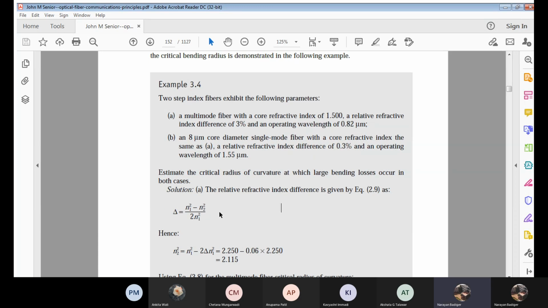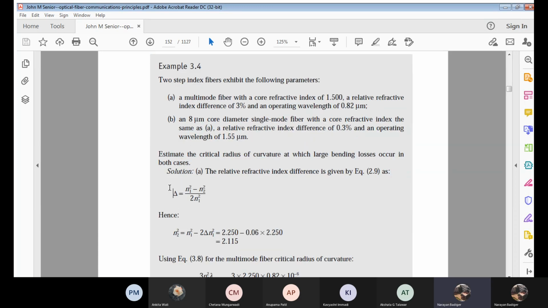Next, I will take n2. I know n1, the core refractive index, 1.5, but I don't know n2. But I know delta, which is 3%, and I know n1, the refractive index of the core. I know both n1 and delta, so I can easily calculate n2.